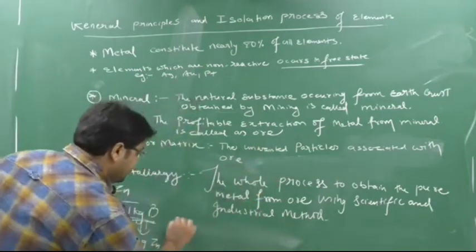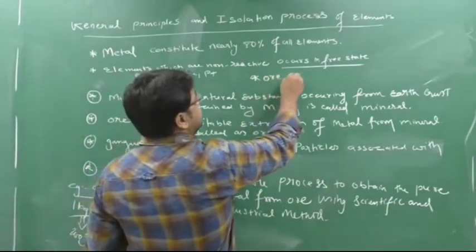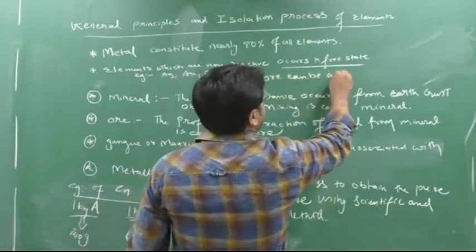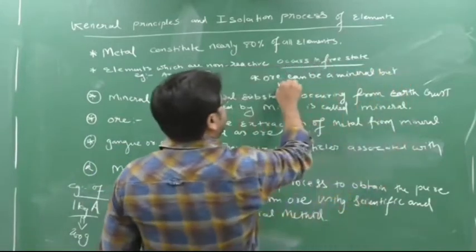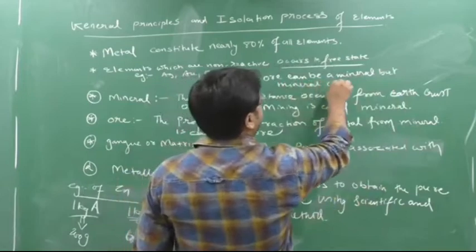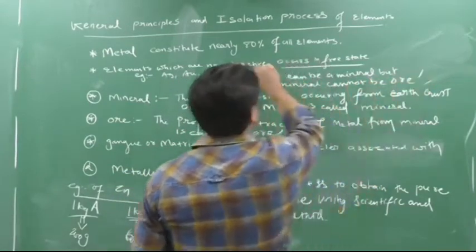What I can say here, make a note. An ore can be a mineral, but a mineral cannot be an ore. Mineral cannot be ore. Yes or no? Understand this definition. What does this say?